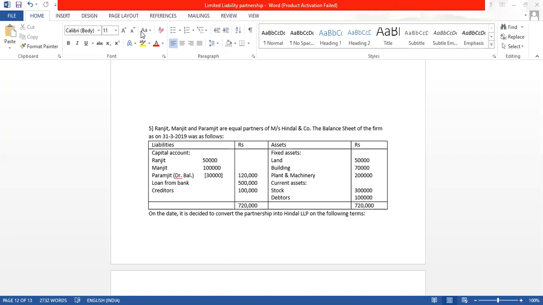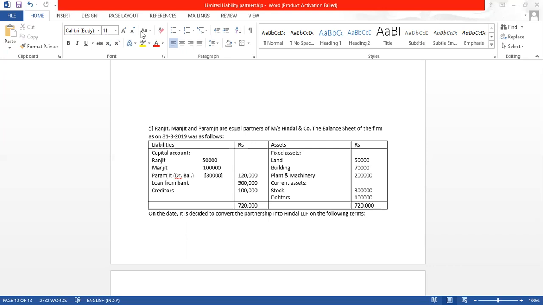Debit balance means negative capital; he has to pay amount to the business. Normally the partner brings money to the business, and when the business ends, that money is returned to the partners. But in case of Paramjit, he has a debit balance, which means whenever the business closes, Paramjit has to repay 30,000 to the business.